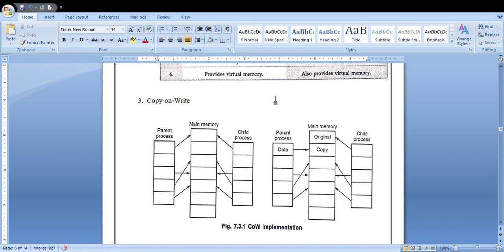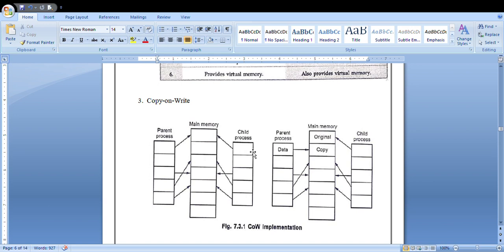What happens in your copy on write is, the fork system call works by creating a copy of the parent's address space for the child process. It is nothing but the fork function will generate a child process, right? Here the fork system call works by creating a copy of the address space of the parent process for the child process. So this is the copy on write.